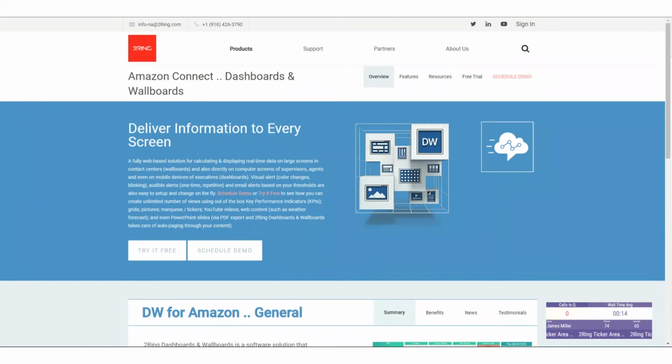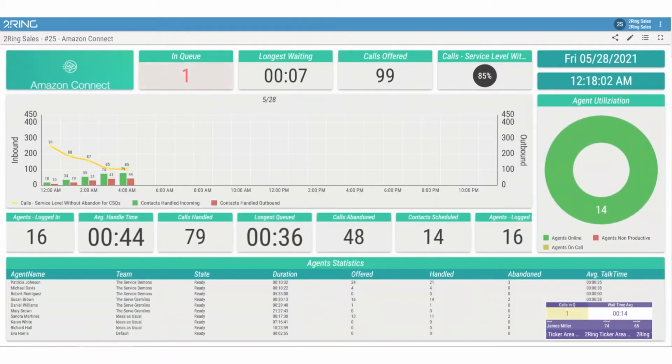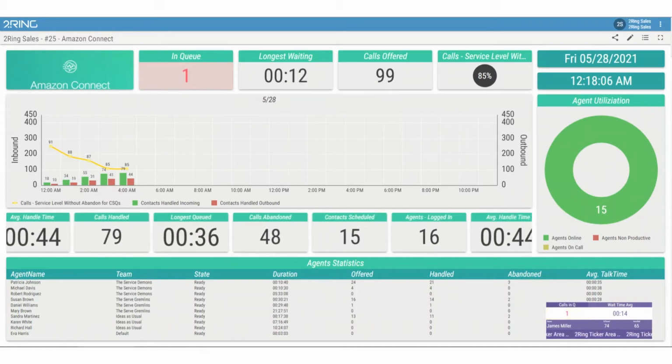This is Osama Shabir, Pre-Sales Director here at Touring, and today we'll be discussing the Touring enhancements within your Amazon Connect contact center. Touring dashboards and wallboards can deliver personalized information from your Amazon Connect contact center to any screen of your choosing, be that a monitor, large screen TV display, tablet device, or a mobile phone.